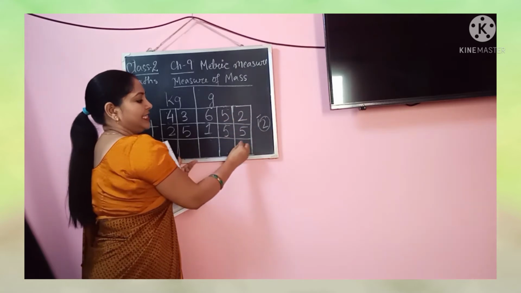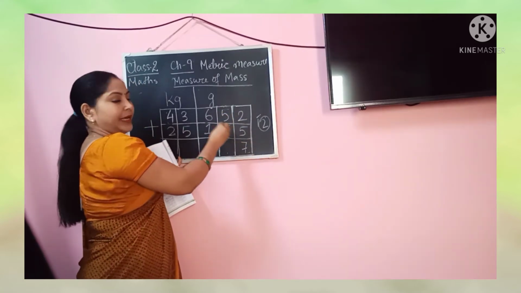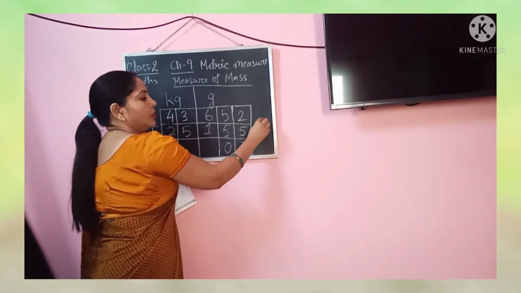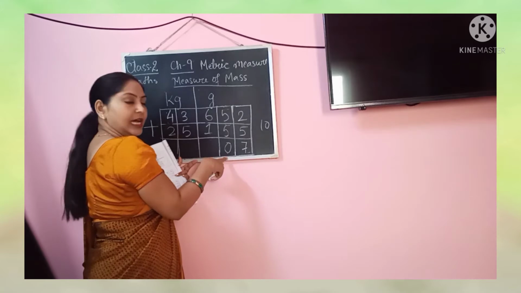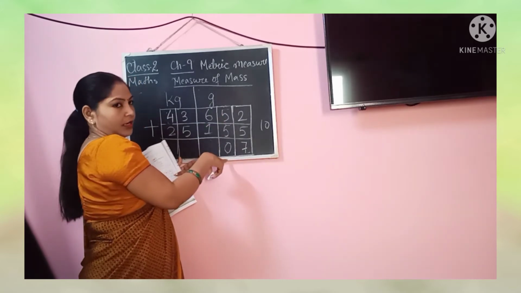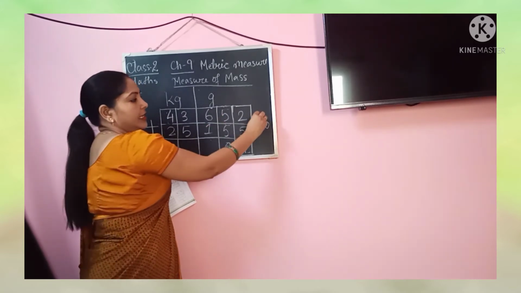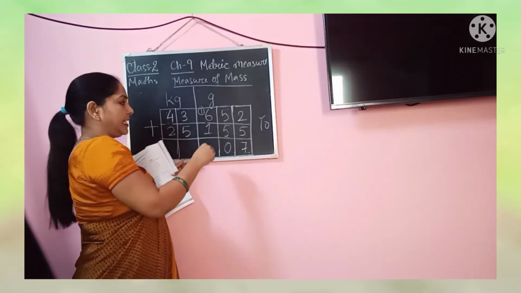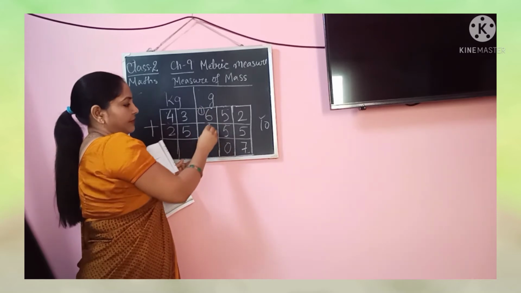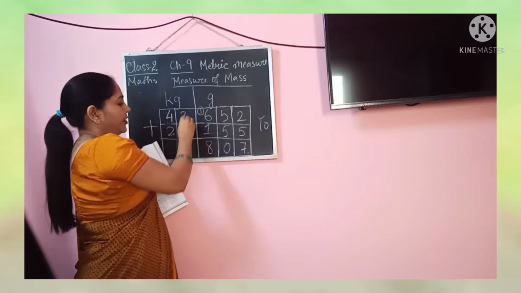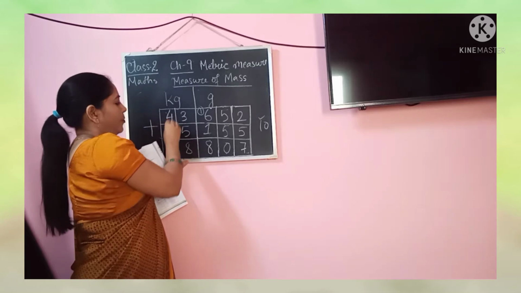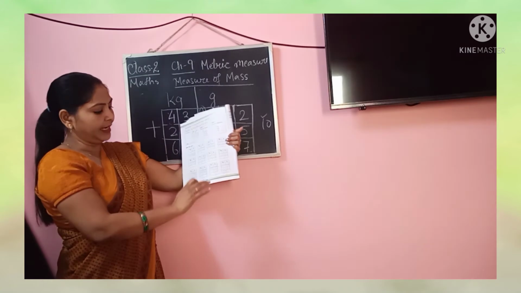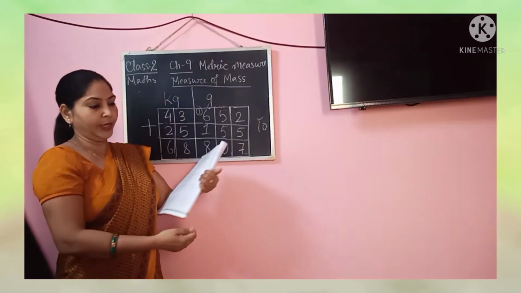2 plus 5 is 7. 5 plus 5 is 10. Now if it is 10, then we write the ones place here under this, and the tens is going to be carried to the next place. 6 plus 1, 7. 7 plus 1 is 8. 3 plus 5, 8. 4 plus 2, 6. Okay. In this way, you will complete this full page, 120.